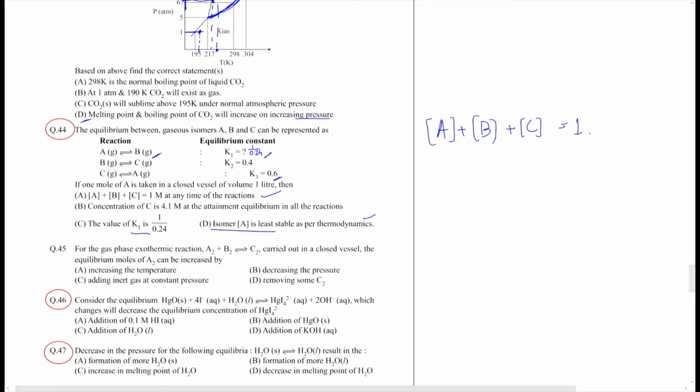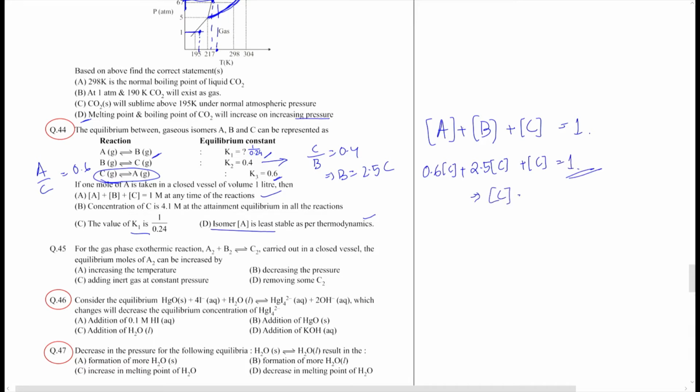And individual equilibrium constant values are known, so you write everything in terms of C. Now from this equation we have C by B as 0.4, so B is 2.5 times the concentration of C. So this becomes 2.5 C. Similarly for the C-A equilibrium, A by C is 0.6, so A becomes 0.6 C. This total is 1, so that gives you the concentration for C. Anyways, it cannot be 4.1, it cannot exceed the value of 1, so B is incorrect as such.